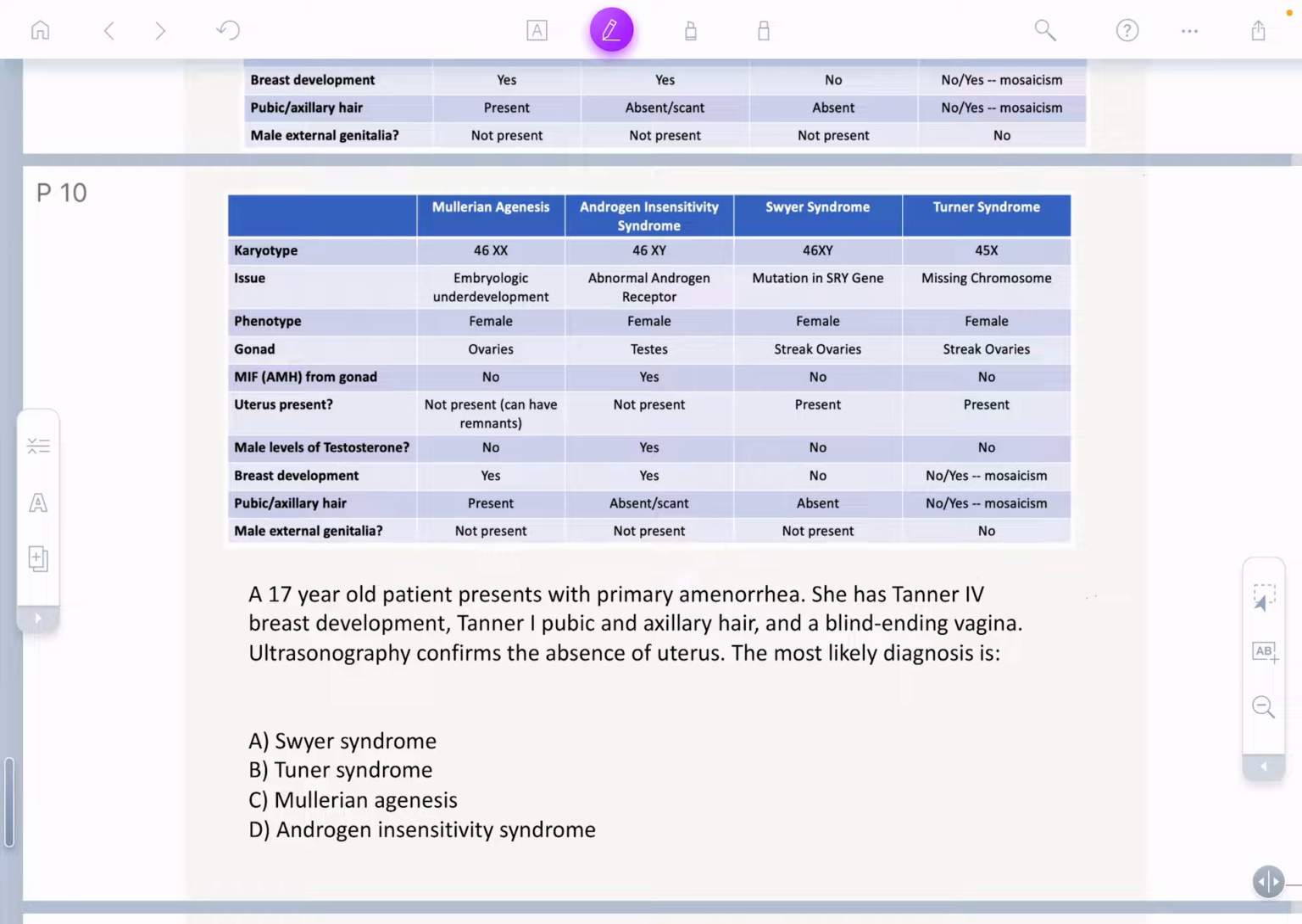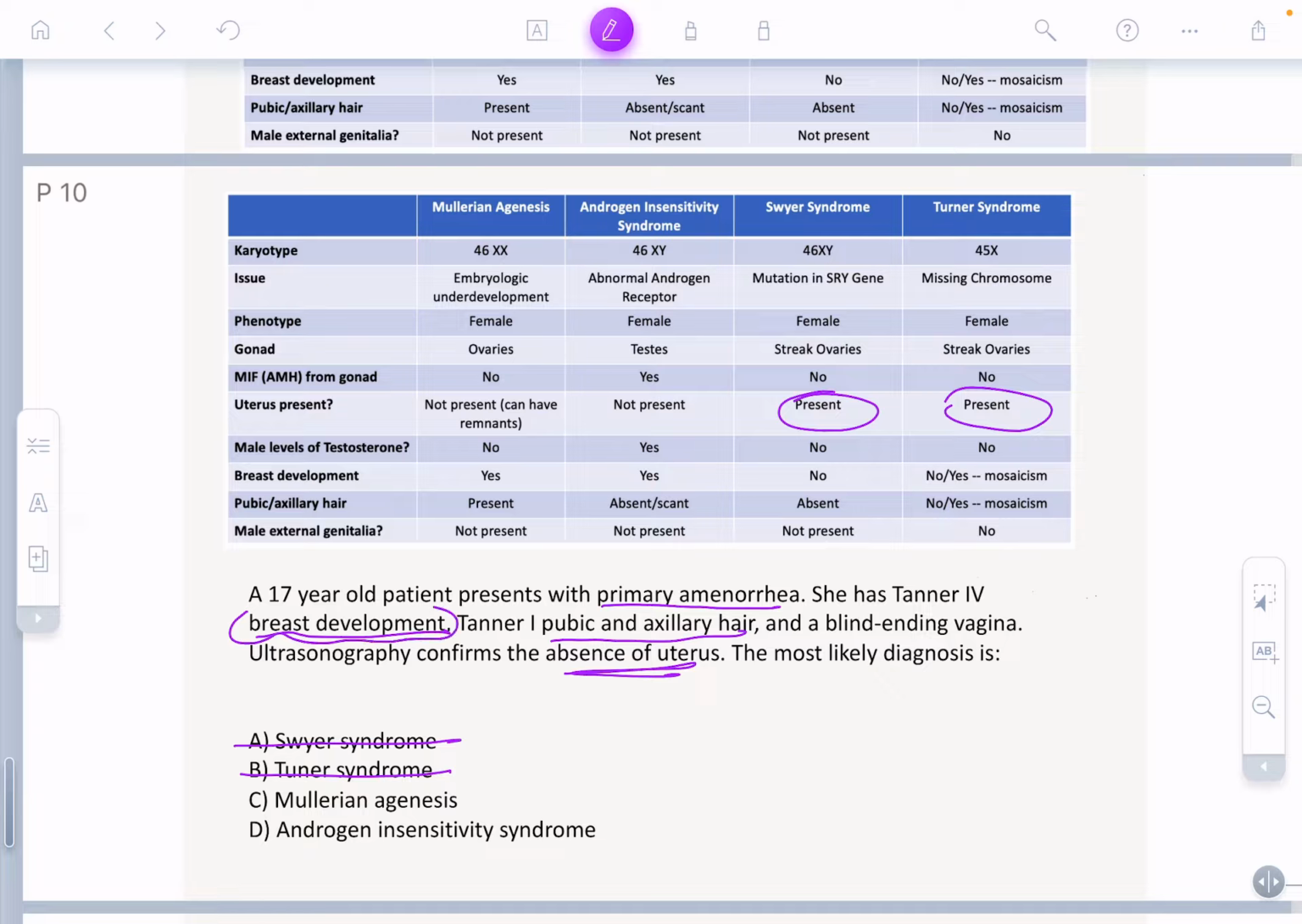A 17-year-old presents with primary amenorrhea. She has Tanner stage 4 breast development, so normal breast development. Tanner 1 pubic and axillary hair, so no axillary or pubic hair, and a blind ending vagina. There's no uterus. So with Swyer syndrome, we know that there is a uterus. So uterus is present, so we know that this is out. With Turner syndrome, additionally, because there's no Y, they do not, I realized I spelled this wrong on here, sorry. This is out. Now, it could be Müllerian agenesis or Androgen Insensitivity syndrome.